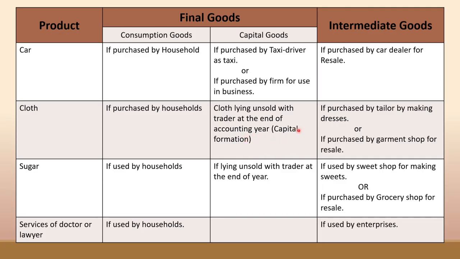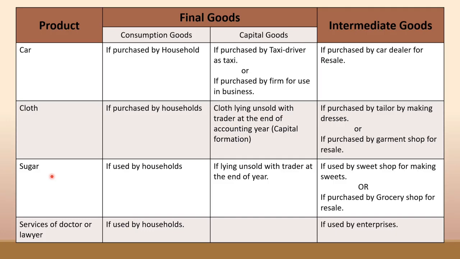And if this cloth is purchased by a tailor for making dresses, then it is known as an intermediate good. Or if this cloth is purchased by a garment shop for resale, then it is also known as intermediate good. Clear? Okay. Next product is sugar.